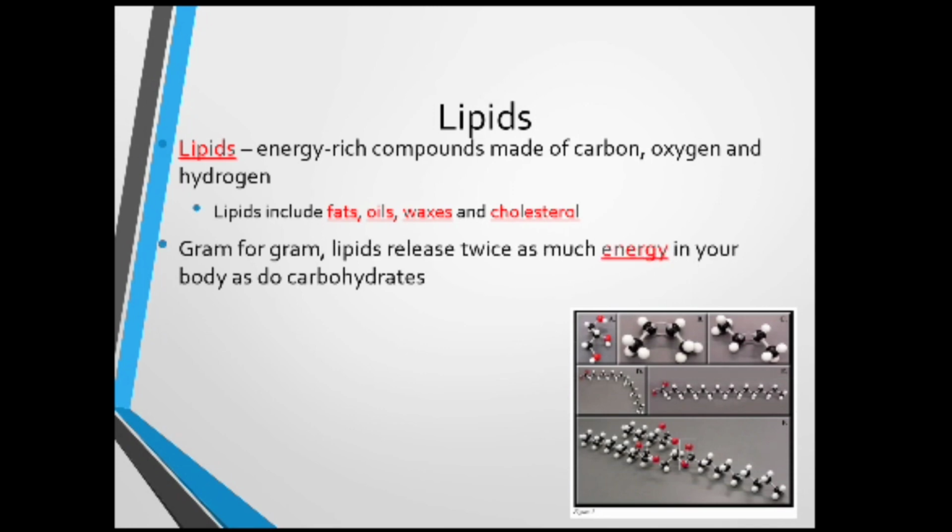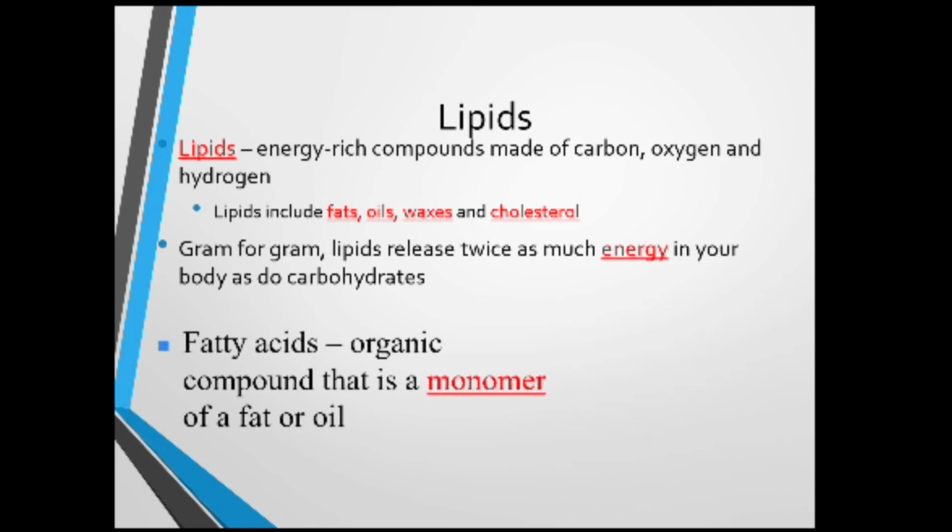Gram for gram, lipids release twice as much energy in your body as do carbohydrates. Fatty acids are organic compounds, that is, a monomer of a fat or oil. And here cholesterol is nothing but a waxy lipid in animal cells.